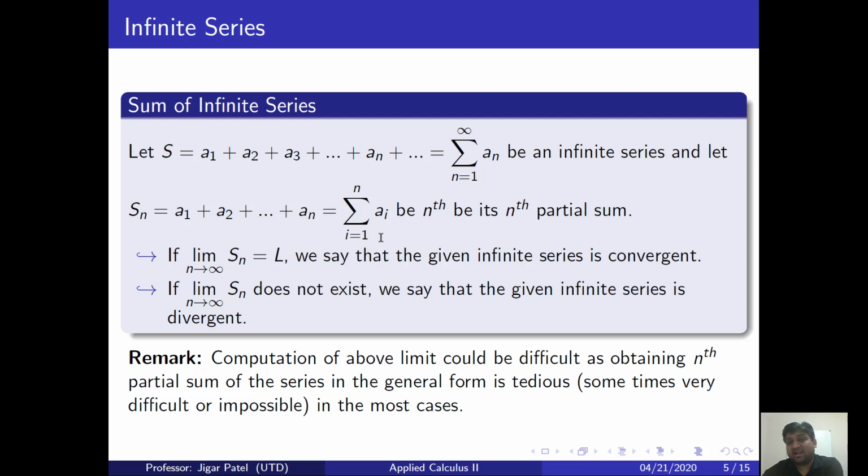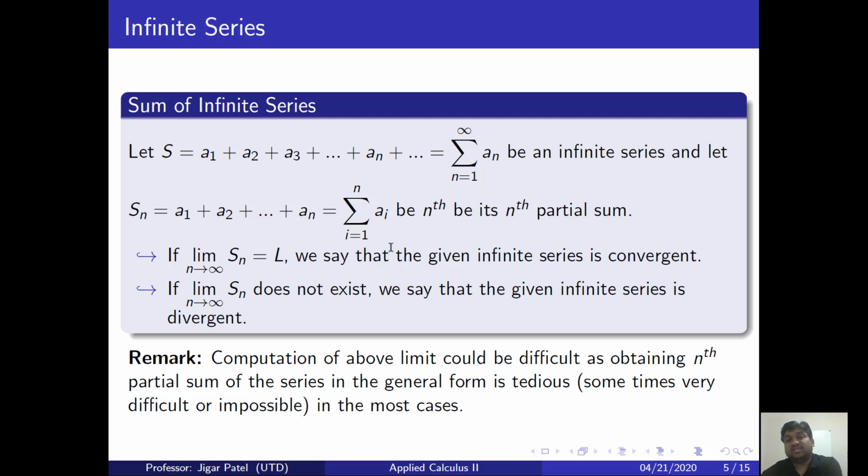If the series is random, then most likely it is impossible to come up with the general form of the sum of the first n terms. And if we can't get that general form, then we will have trouble computing the limit. That is the reason why I mention that computing this limit could be very difficult. Many times it is impossible to obtain the sum of the first n terms in its most general form.